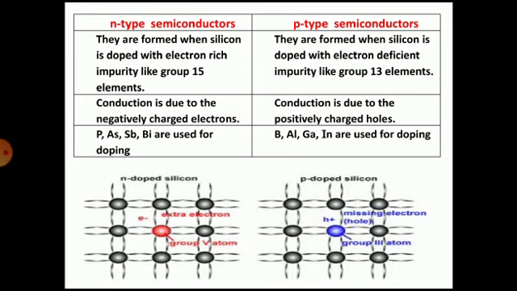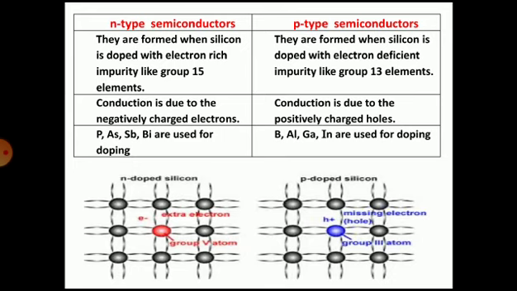Whereas p-type semiconductors are those semiconductors which are formed by doping an intrinsic semiconductor with suitable elements of lower valency. Examples: boron, aluminum, gallium, etc. Now, let us study the differences between the n-type semiconductor and the p-type semiconductor.